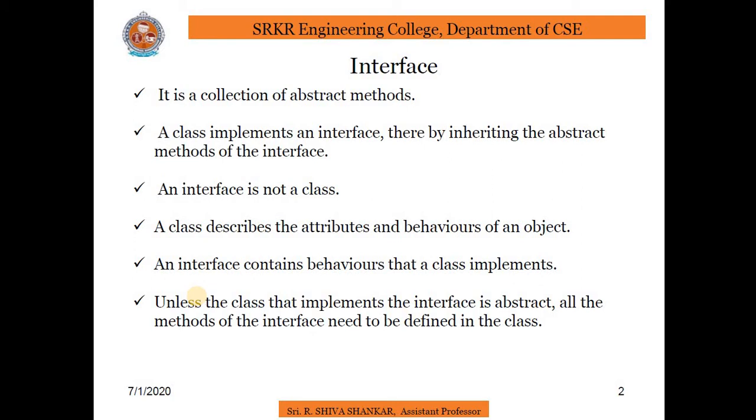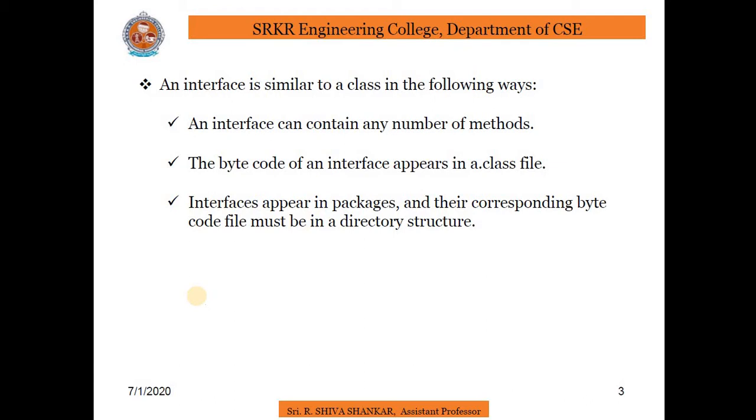Unless the class that implements the interface is abstract, all the methods of the interface need to be defined in the class. An interface is similar to a class in the following ways. An interface can contain any number of methods. An interface is written in a file with a .java extension, with the name of the interface matching the name of the file.